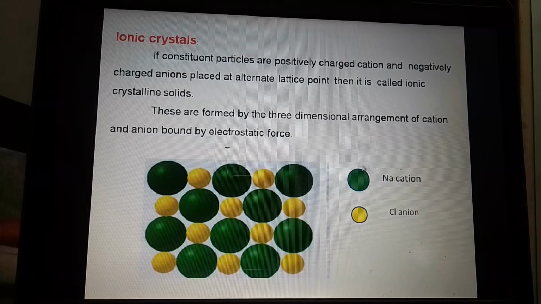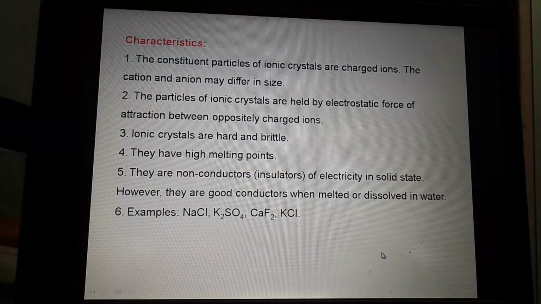These are the sodium cations, and in yellow color, these are the chlorine anions. And all these cations and anions are arranged in a well-ordered manner to form an ionic crystal. Now we will see the characteristics of this ionic crystal.